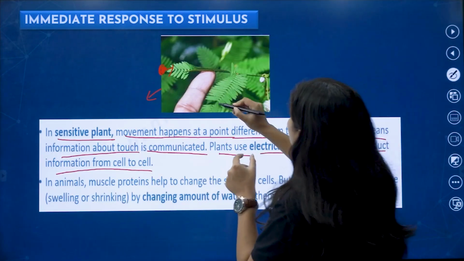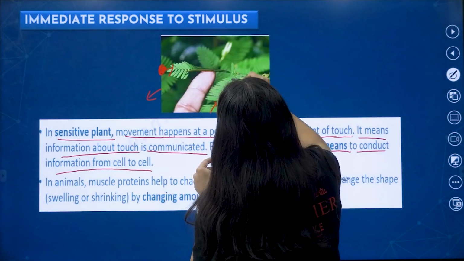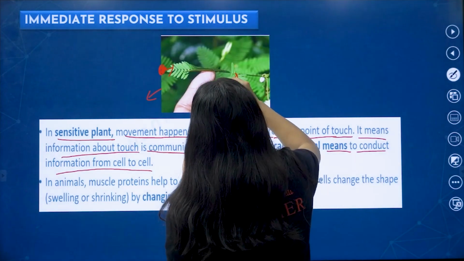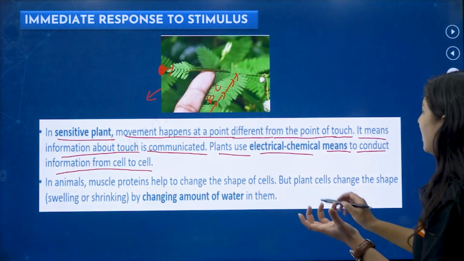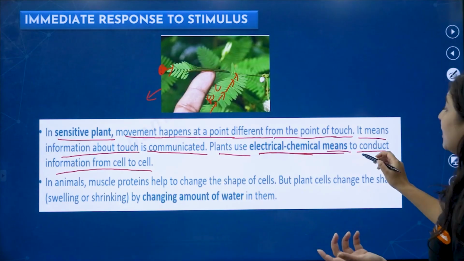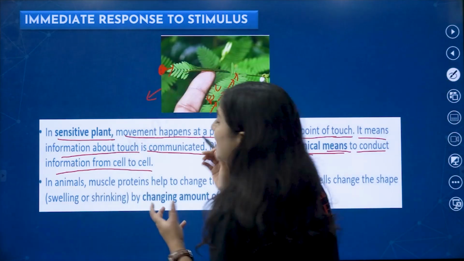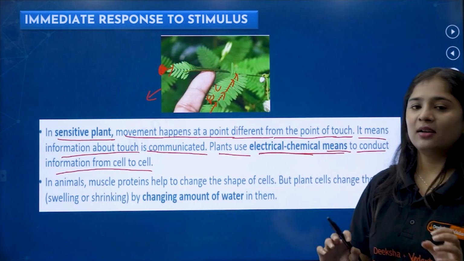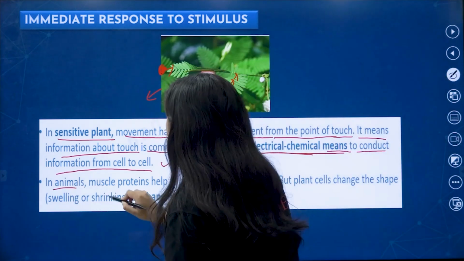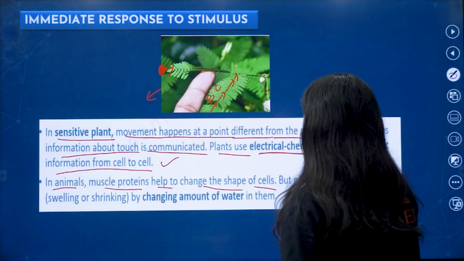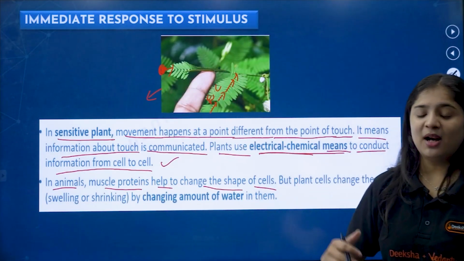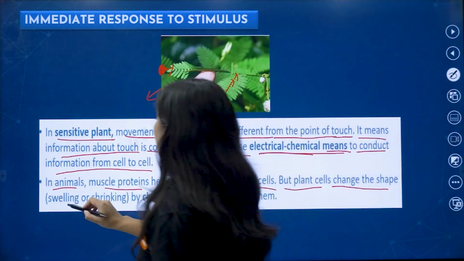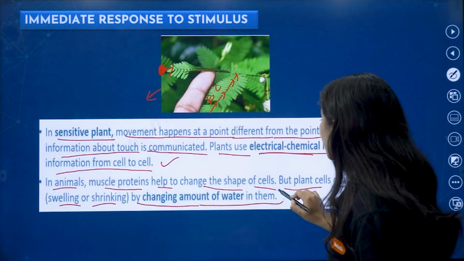That communication will reach their leaflets through electrochemical signals, which conduct information from cell to cell. There are certain cells present in the leaf that communicate with each other and respond back. In animals, muscle proteins help change the shape of the cell, but in plants, cells change shape by swelling and shrinking by changing the amount of water.